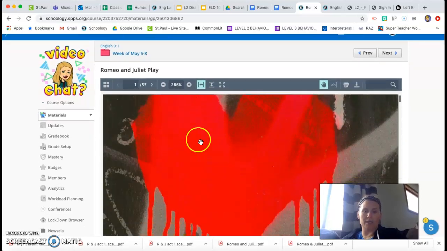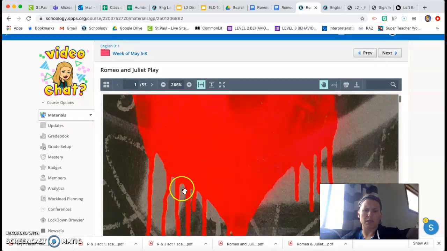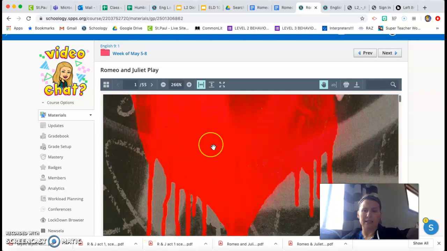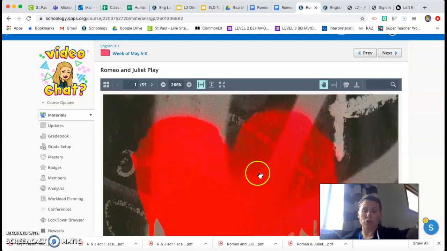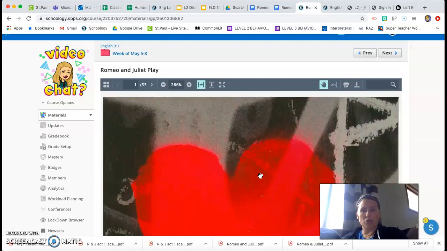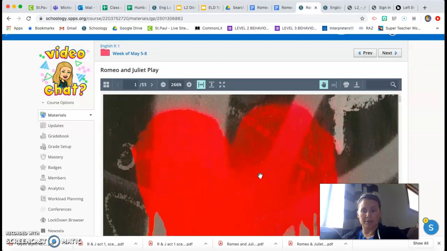Right off the bat, we see a big heart. The heart is kind of like bleeding. This is a symbol for the story. This story is called a tragedy because it's actually quite sad.